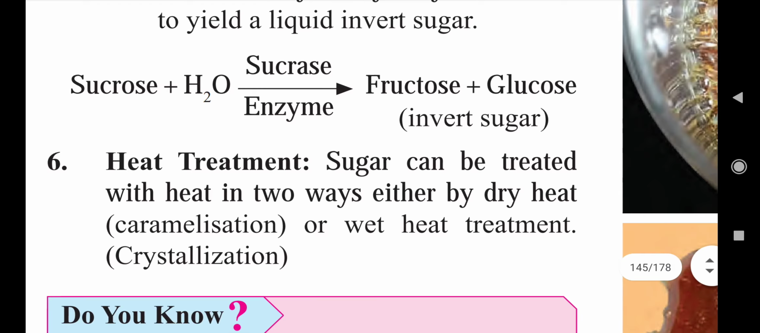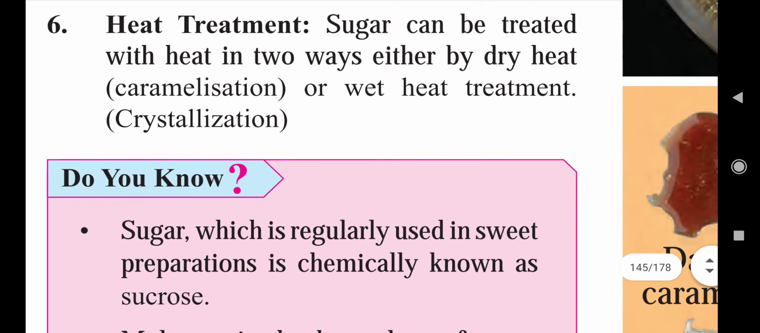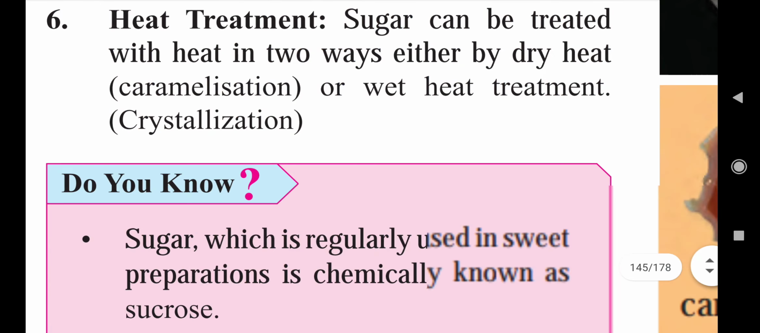Now the sixth property of sugar is heat treatment. So what changes will take place when we heat sugar? Sugar can be treated with heat in two ways, either by dry heat, that is caramelization. When we provide dry heat to sugar, we call it caramelization, and when we provide wet heat to sugar, we call it crystallization. We are going to see both these terms, caramelization, or dry heat, and crystallization, that is wet heat treatment, in detail.